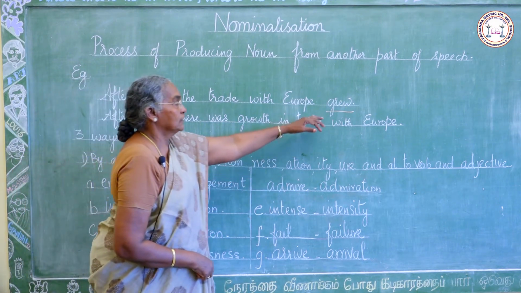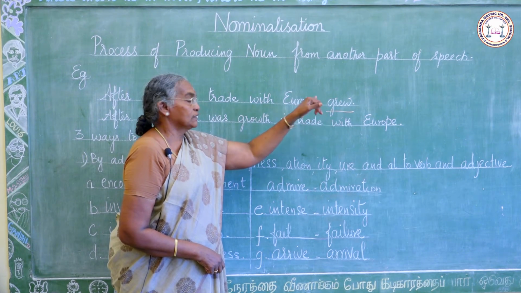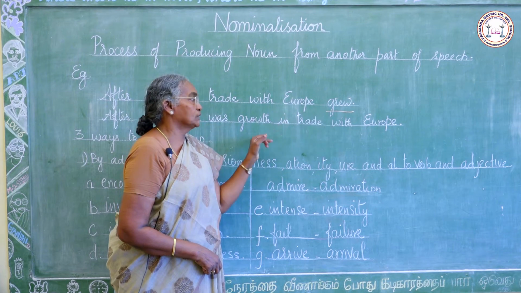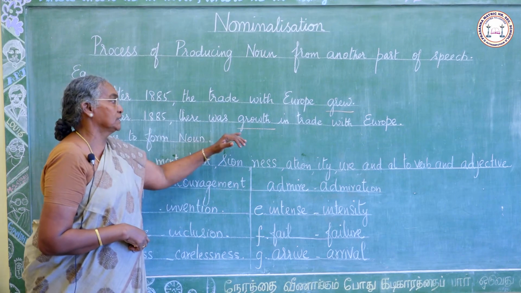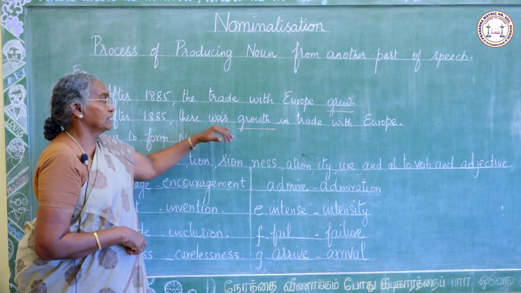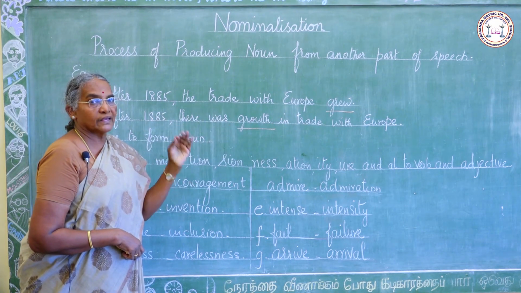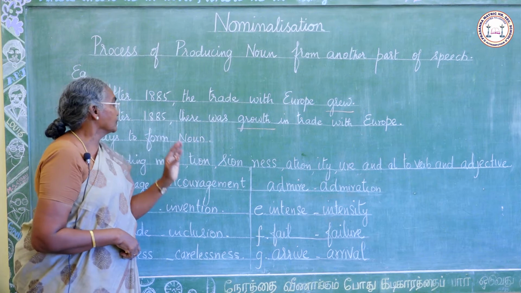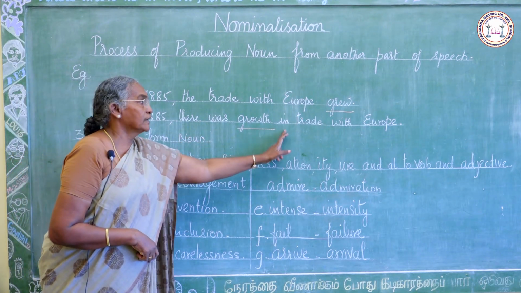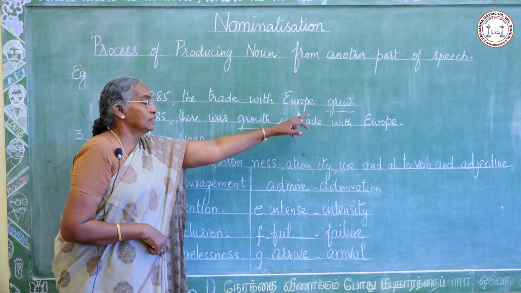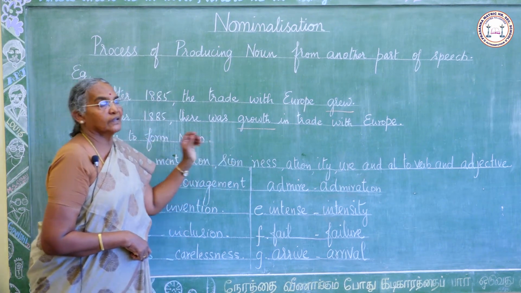This is the verb. What is the present tense for this? Grow. What is the noun form for this? Growth. So using this word growth, we have to make another sentence without changing the meaning. You have to change the verb into a noun by making some changes in the sentence. After 1885, there was growth in trade with Europe. Here it is in the form of verb, here it is in the form of noun. This is called nominalization.